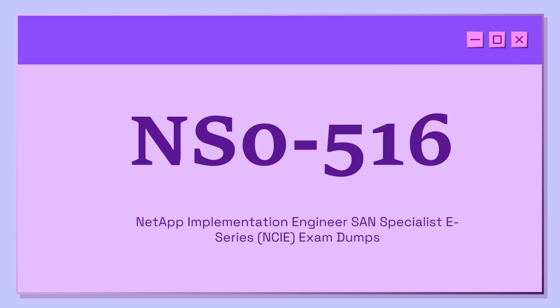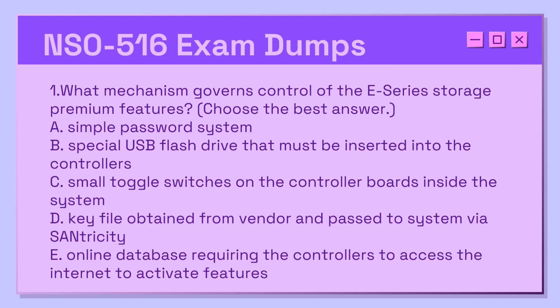NS0-516 exam questions here. 1. What mechanism governs control of the E-Series storage premium features? Choose the best answer. A. Simple password system. B. Special USB flash drive that must be inserted into the controllers. C. Small toggle switches on the controller boards inside the system. D. Key file obtained from vendor and passed to system via SANtricity. E. Online database requiring the controllers to access the Internet to activate features.